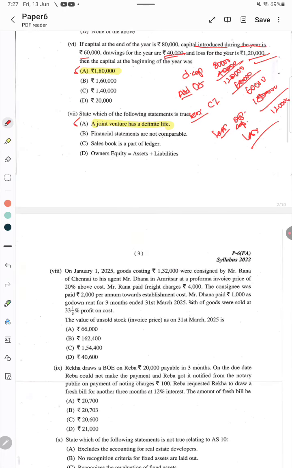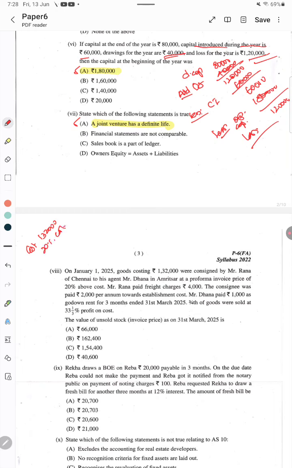And then question number 8. On 1st January 2025, goods costing rupees 1,32,000, that is the cost price, were consigned by Mr. Rana of Chennai to his agent Dana. So the consignee is Dana, the consigner is Rana. In the pro forma invoice, the goods are invoiced at 20% above cost.